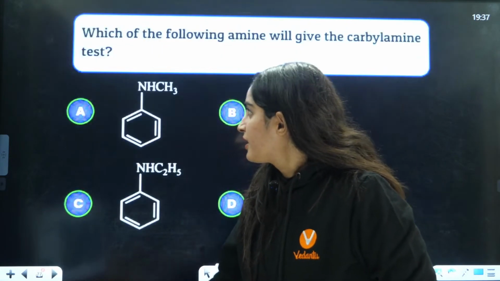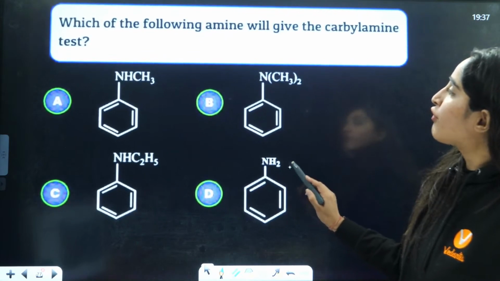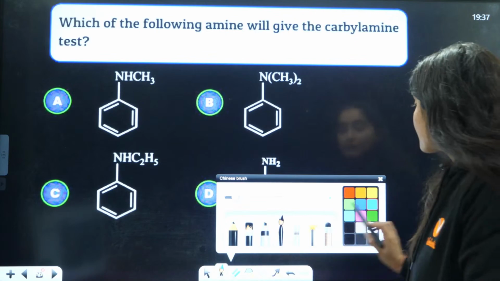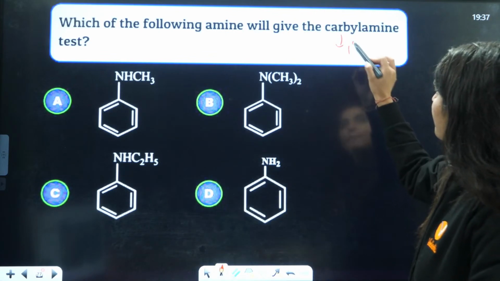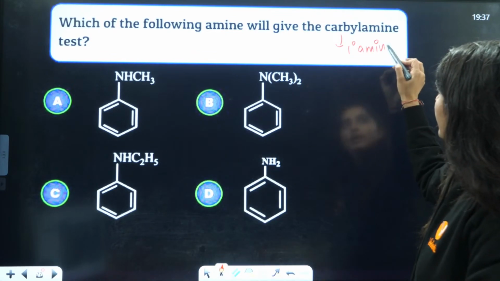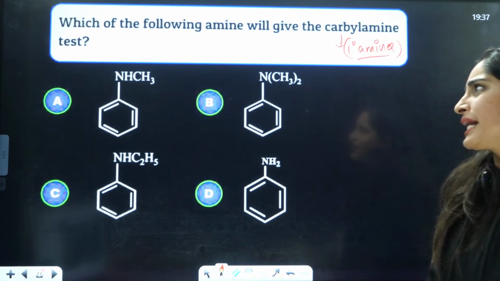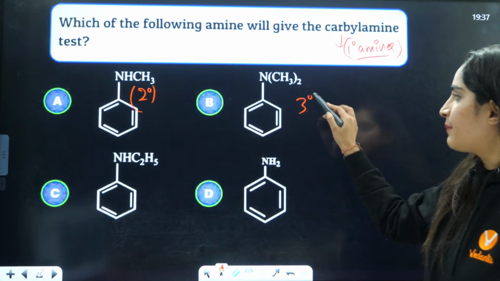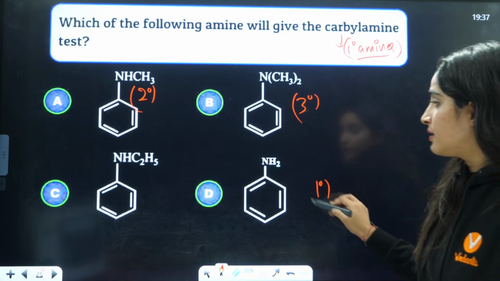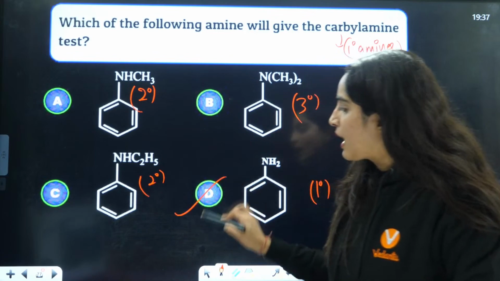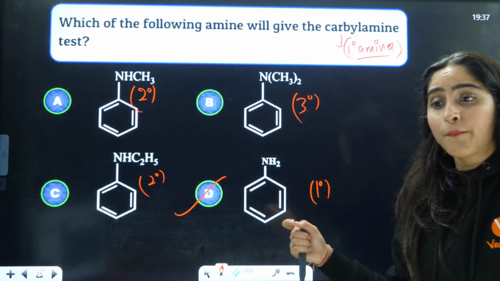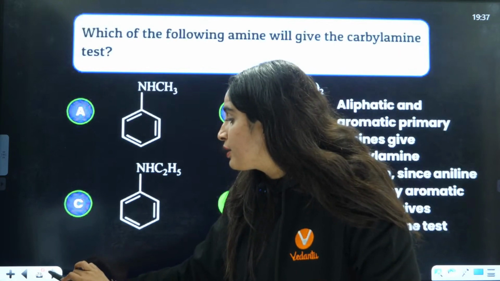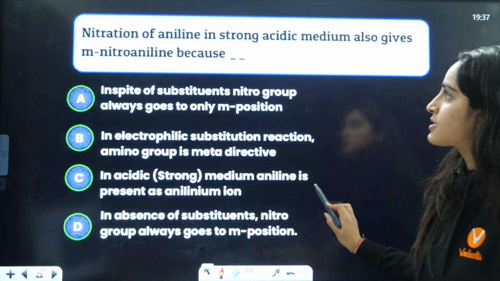Okay, chalo. Next is, which of the following amines will give the carbylamine test? Now, carbylamine test is only given by primary amines. Can you see any primary amine here? This is 2-degree amine. This is 3-degree amine. This is primary amine. This is also 2-degree amine. So answer will be D. That is the primary amine. So only primary amines are going to give you carbylamine or isocyanide test.